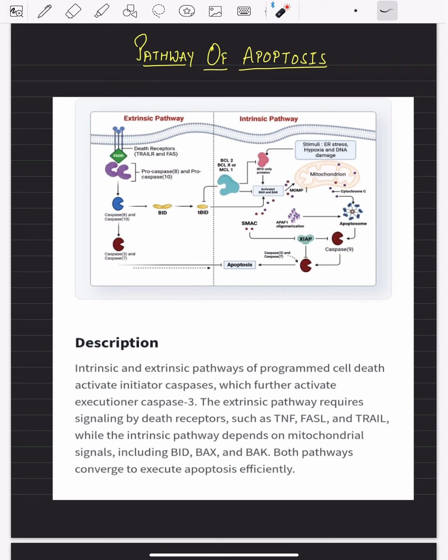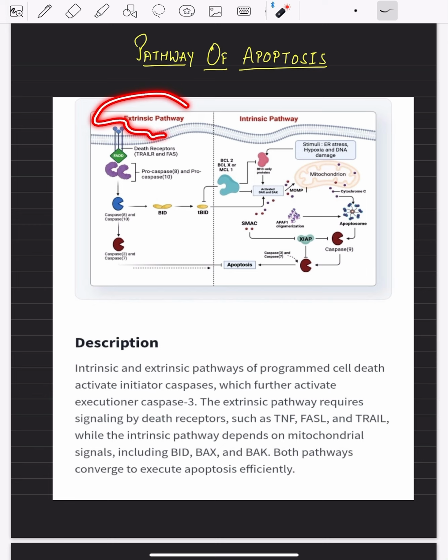In case of an intrinsic pathway, some sort of internal signal is responsible, that is the endoplasmic stress, hypoxia, that is the lack of oxygen, or DNA damage. Here the mitochondria is involved, right. We will see one by one how the initiator caspase and the executor caspase are involved, and in the end the apoptosis takes place.